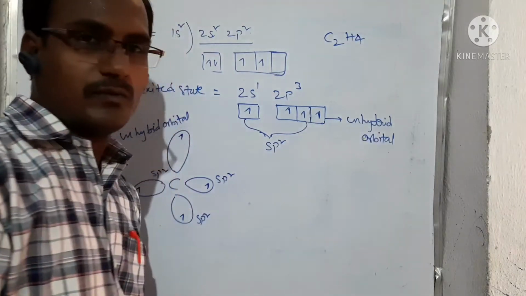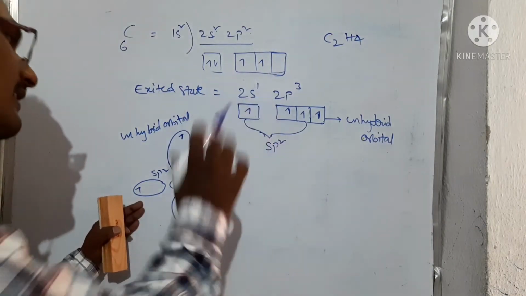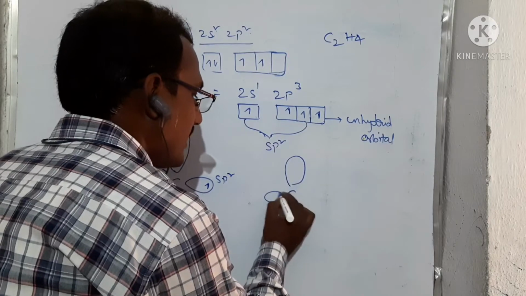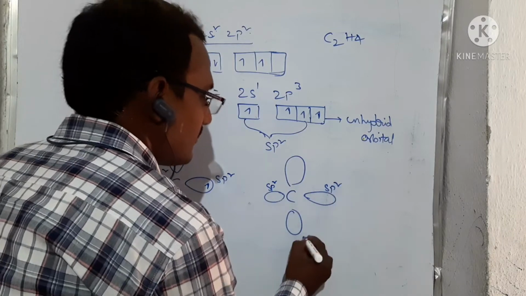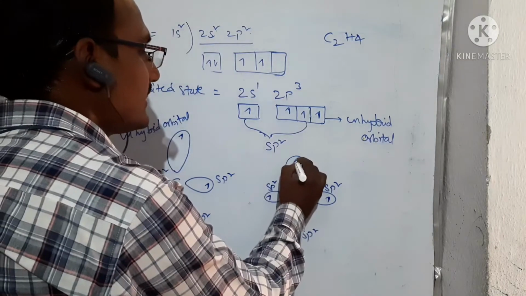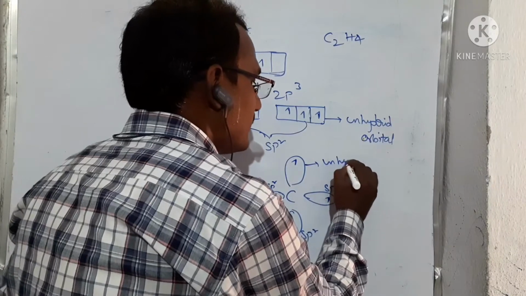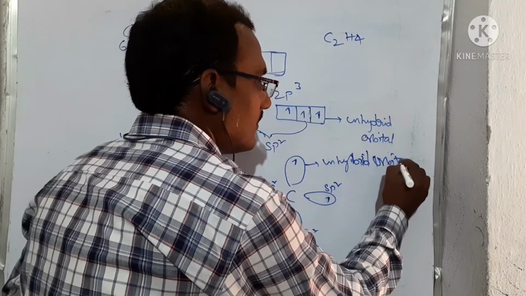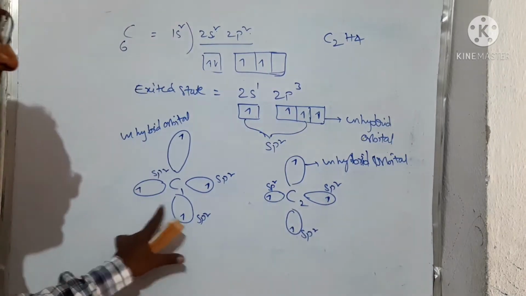C2H4. That means 2 carbon atoms. 1 carbon atom is involved in sp2 hybridization. Likewise, the other carbon is involved in the same type of sp2 hybridization. That means this is sp2, this is also sp2, each with a single electron. This has an electron, but it is not involved in the hybridization. That means it is an unhybrid orbital. This is from the other carbon. This is carbon 1 and this is carbon 2.